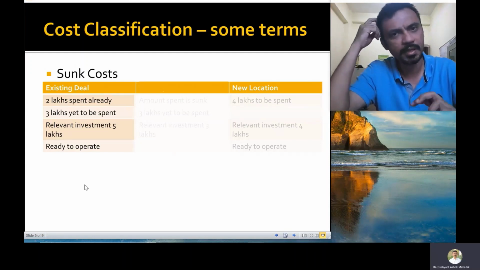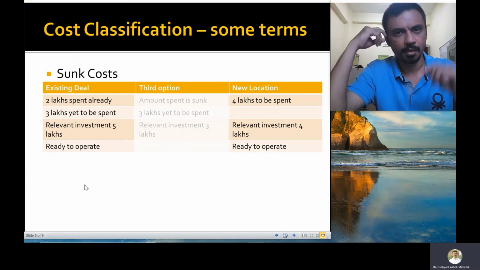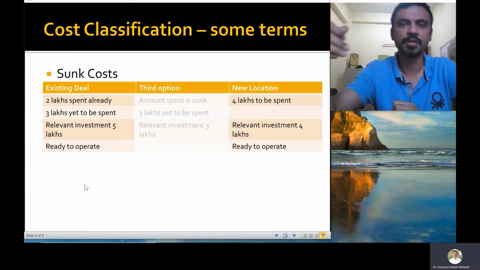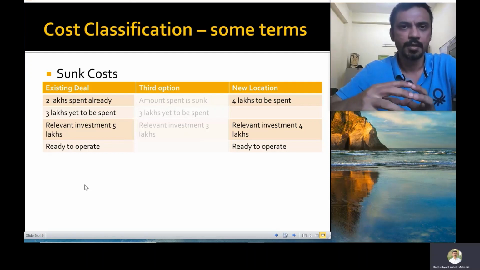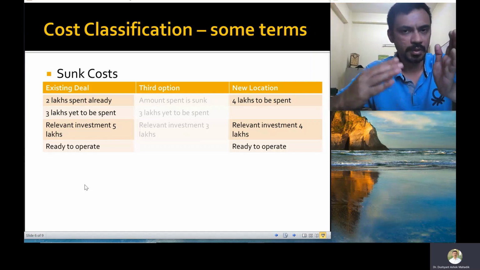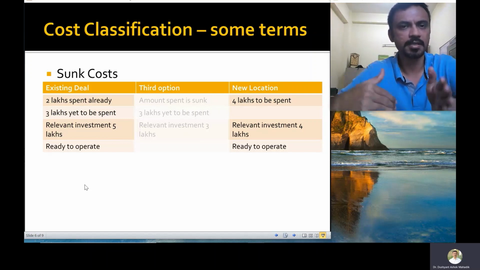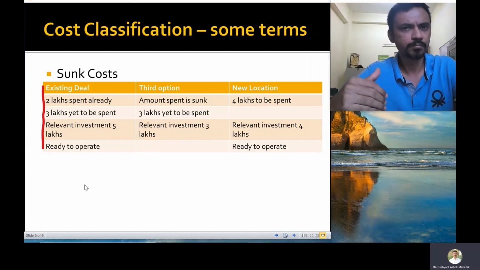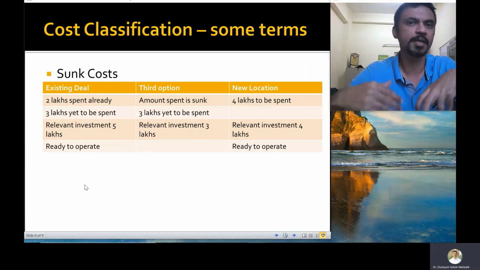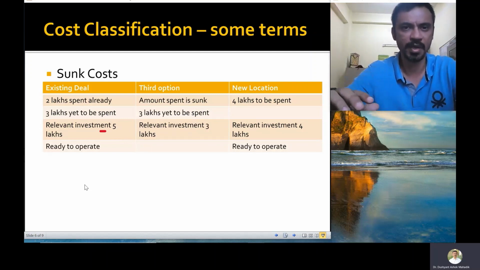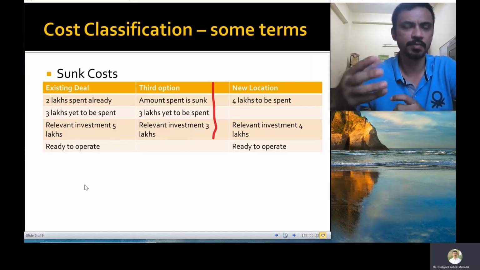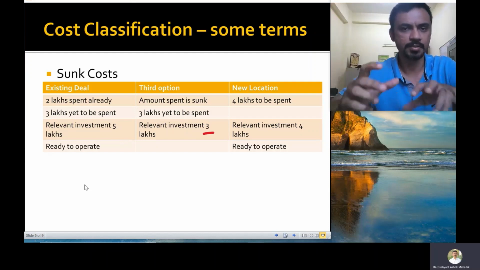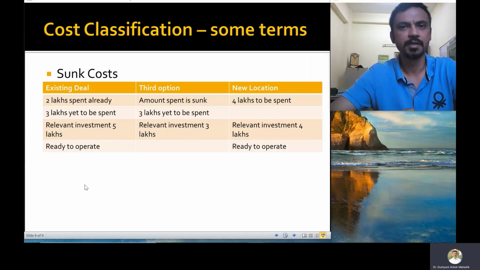So if you look deeply, there are actually 3 options. One, depending on whether you consider the already invested 2 lakhs or not. So in the existing location, either I consider my investment, so that will be 2 lakhs plus another 3 lakhs and the total cost is 5 lakhs, or I ignore the previous investment and see that my new investment is going to be 3 lakhs. So that is option number 2, and option number 3 will be a new investment into a new location for 4 lakhs.